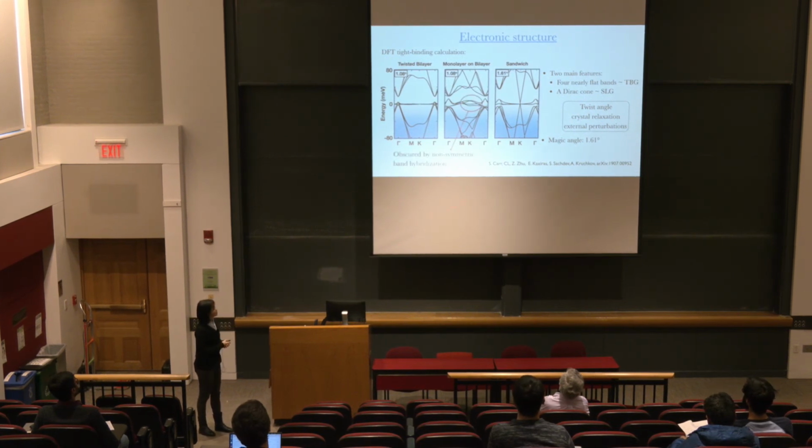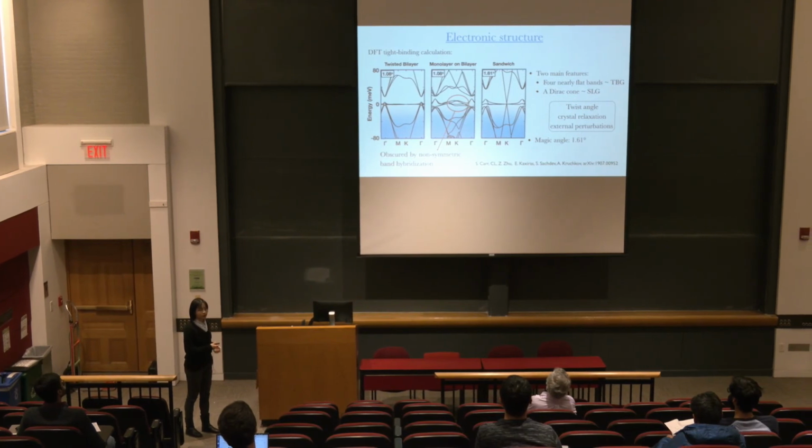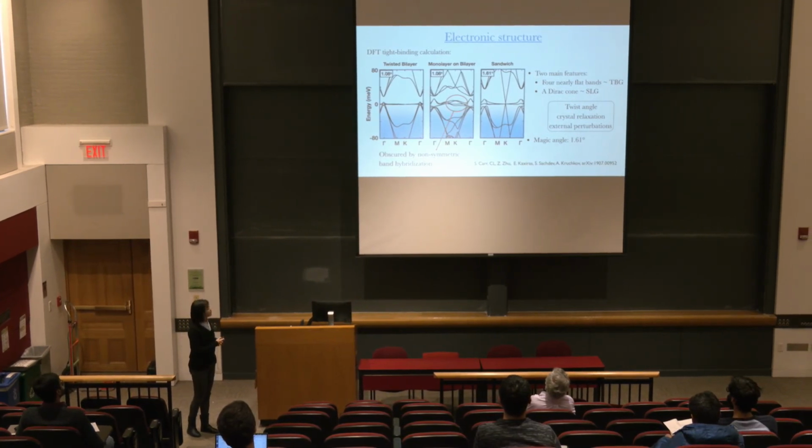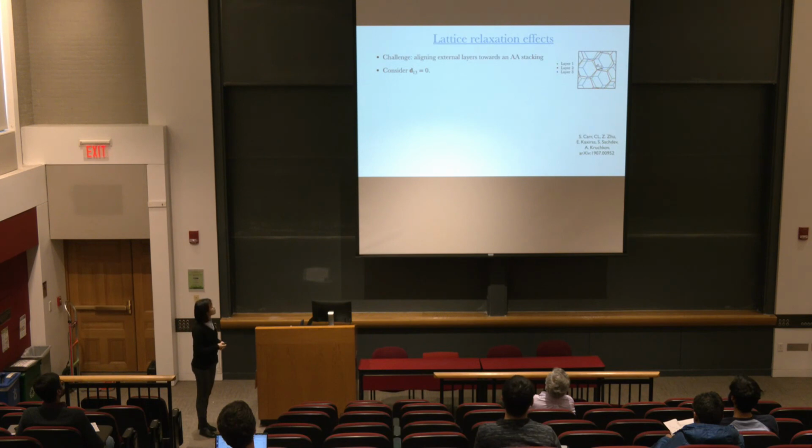And we also note that this twisted sandwich graphene has an advantage over the twisted monolayer and bilayer graphene because you can see here the flat band features are largely obscured by the non-symmetric band hybridization. But here we still have the flat band that is similar to the bilayer case. And we see this actually, to perfectly mimic the bilayer feature, we need to align the external layers of the bilayers to be exactly AA aligned. And so now we'll say that this experimental challenge actually is overcome by considering the lattice relaxation effect.